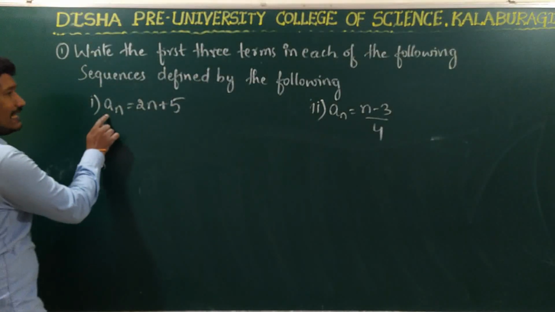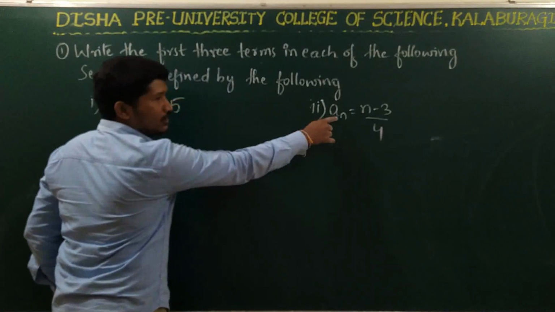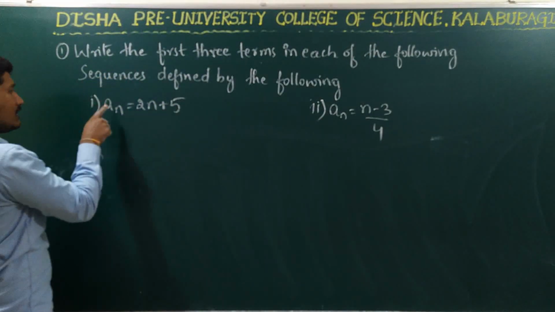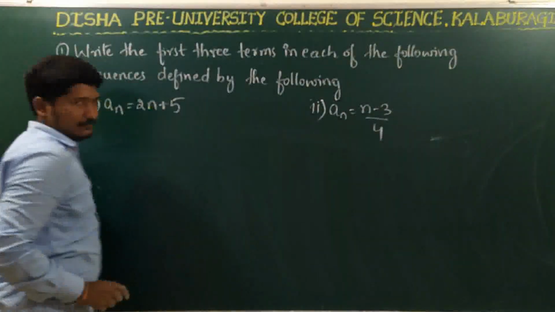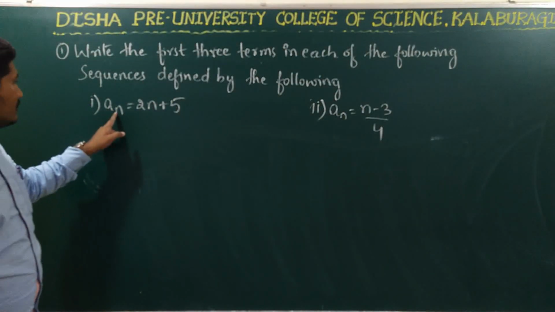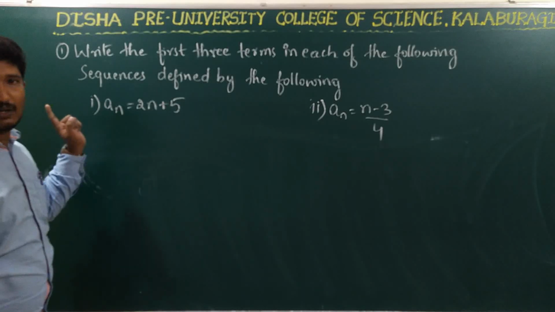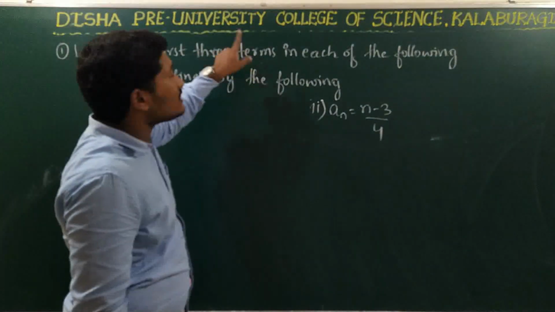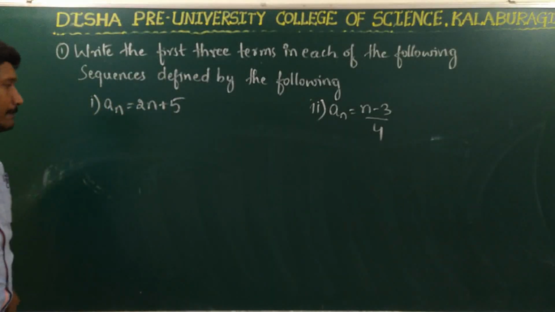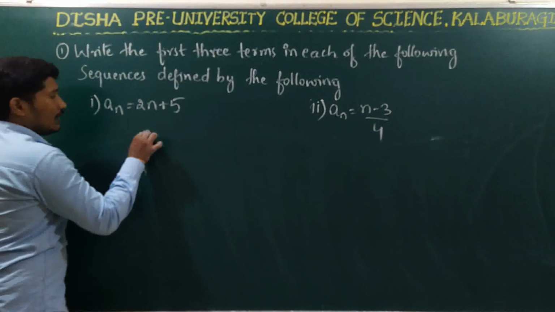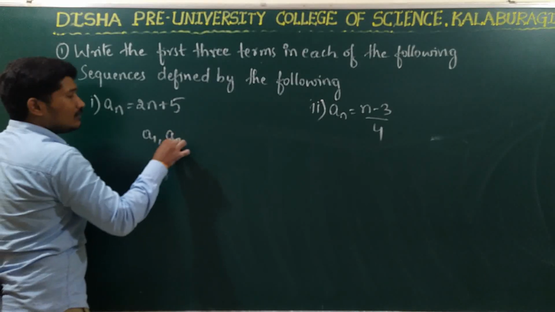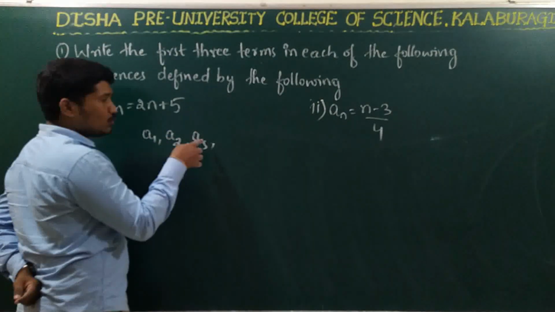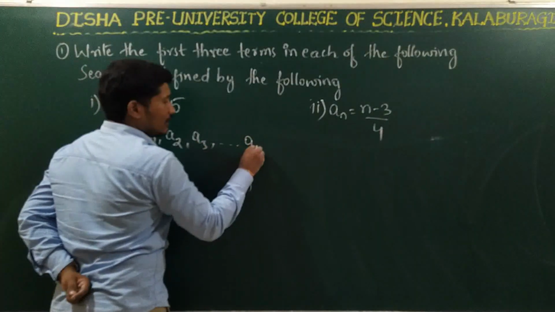So we are given an here. I have already told you that the general term of the sequence, or the nth term of the sequence, is denoted by an. So we are given the sequence in terms of n, that is the nth term. The terms of the sequence are represented by a1, a2, a3, so on, an, so on.